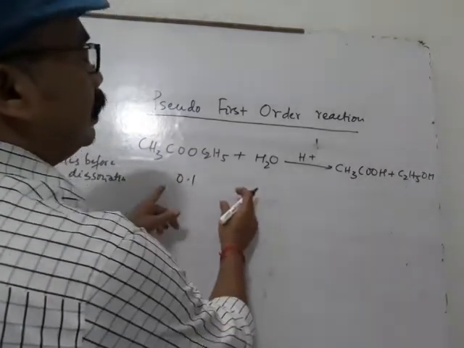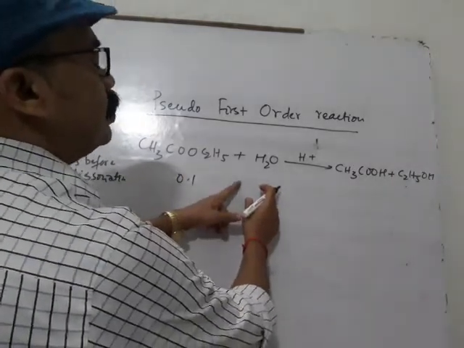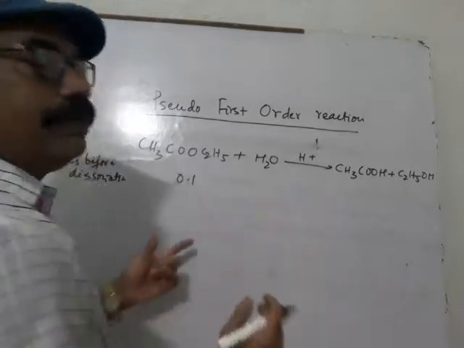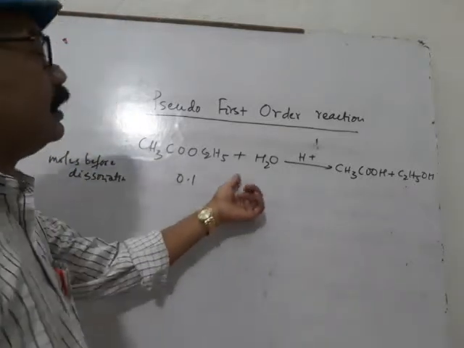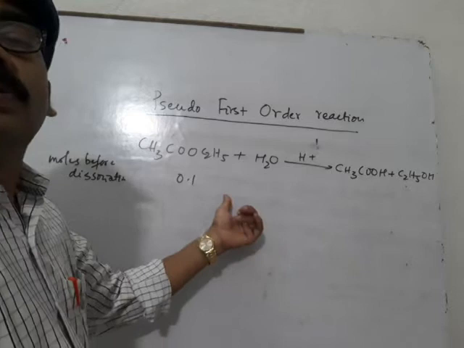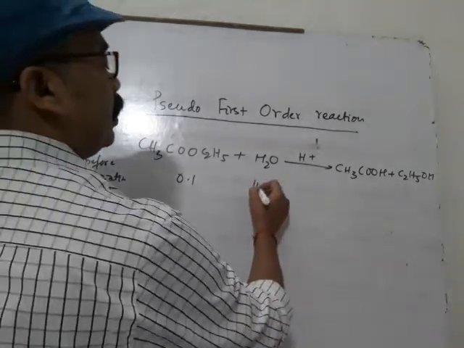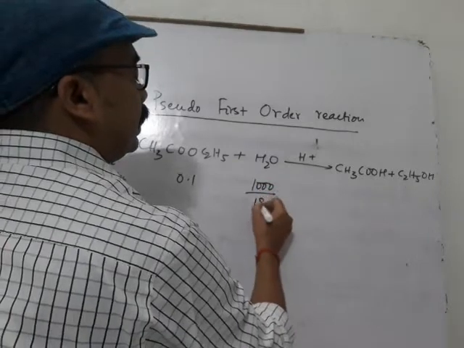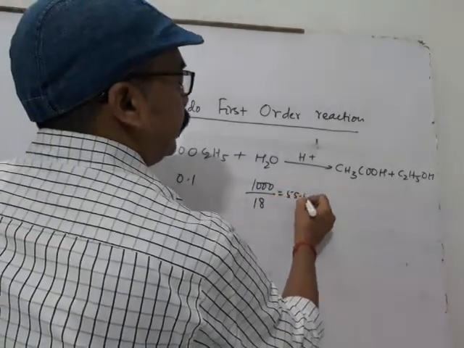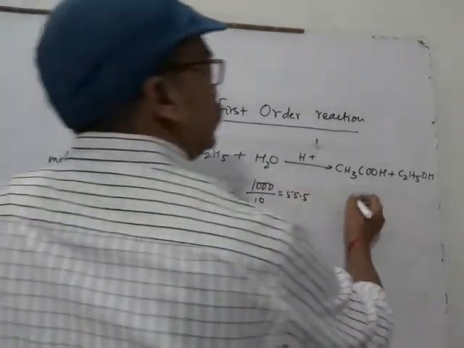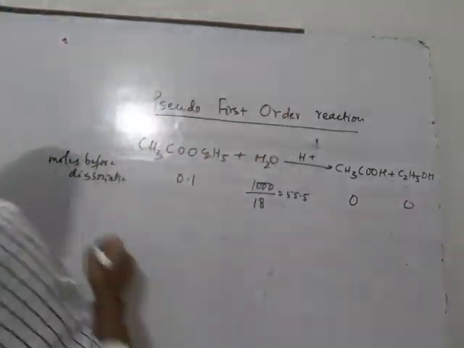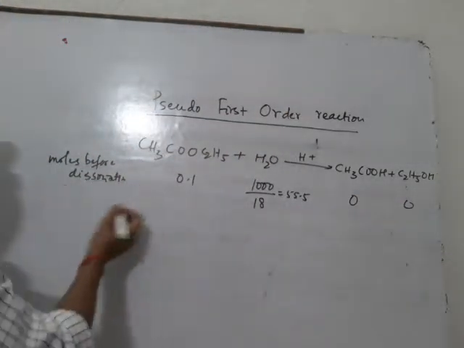And what will be the molarity of this H2O? As you know, density of water is 1, so molarity will be 1000 divided by 18, that is 55.5. And these products are 0.